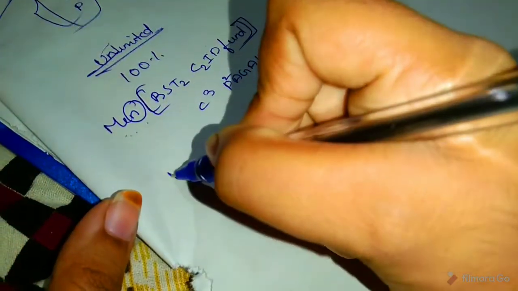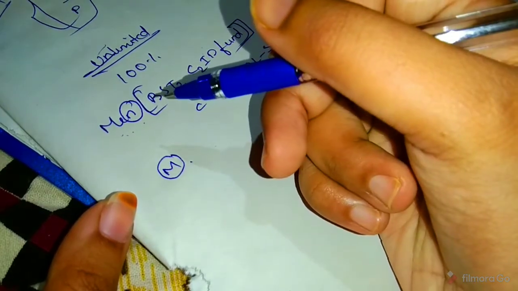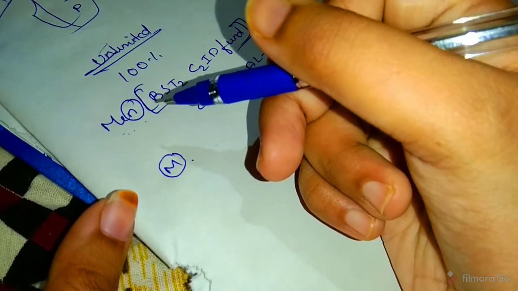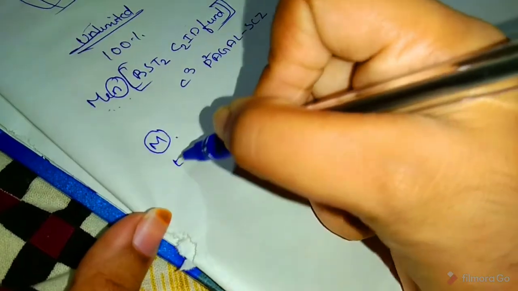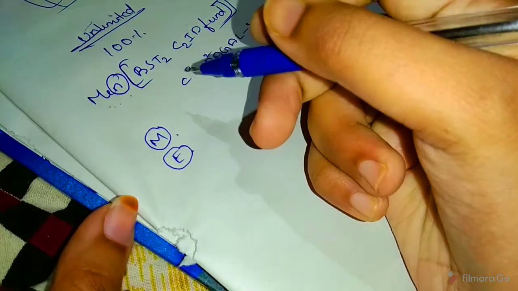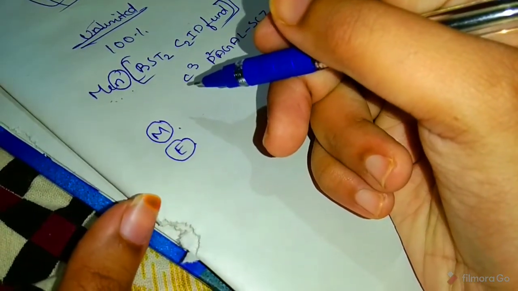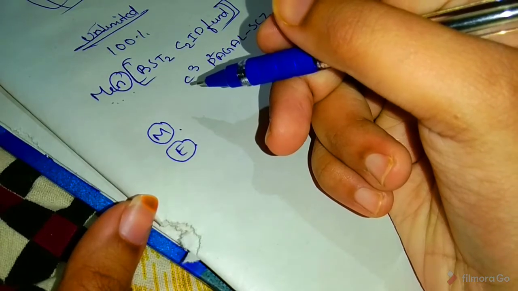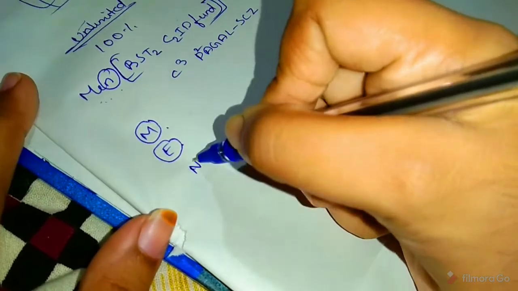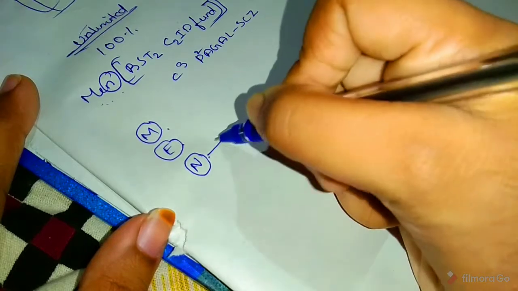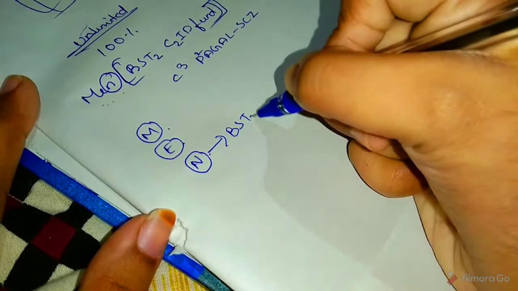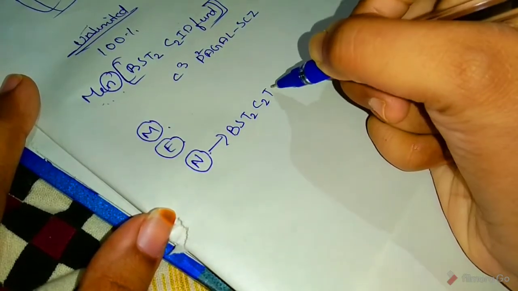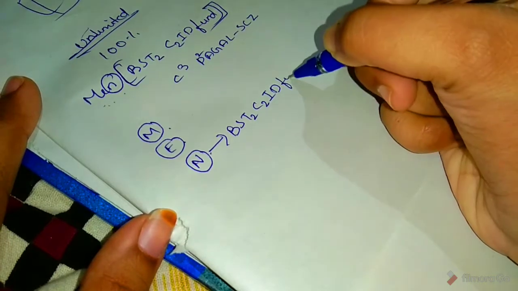So first M. M means medical relief for the poor funded by the state. And next E, educational institutions of national eminence. And next N. In that, BST2 C2 T ID fund.